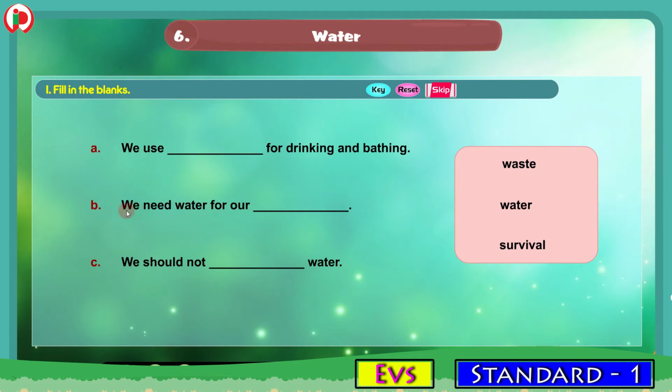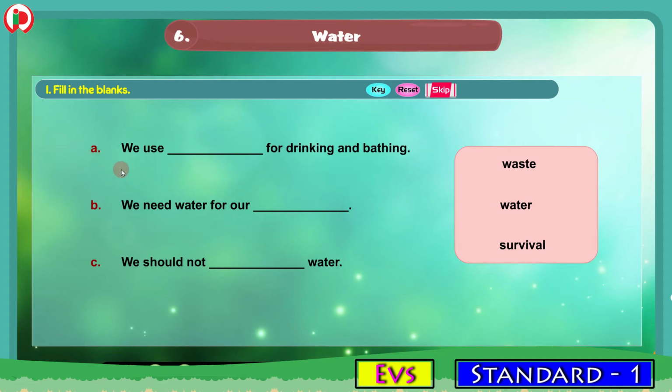Here we have 3 sentences with blanks in them. We have to fill in this blank with the words given here in the box. And we have to choose the correct word from these given words and fill in the blank here. The words given here are waste, water, survival. Now we will fill in the blanks by reading the sentence.